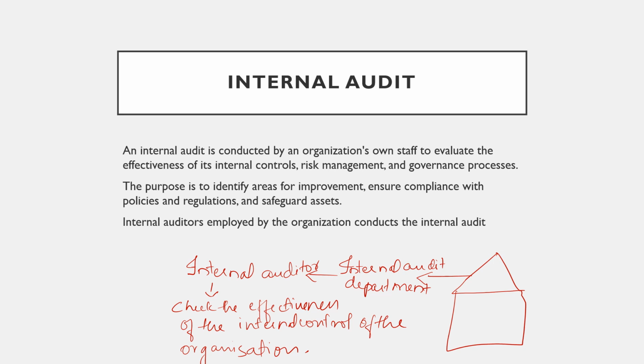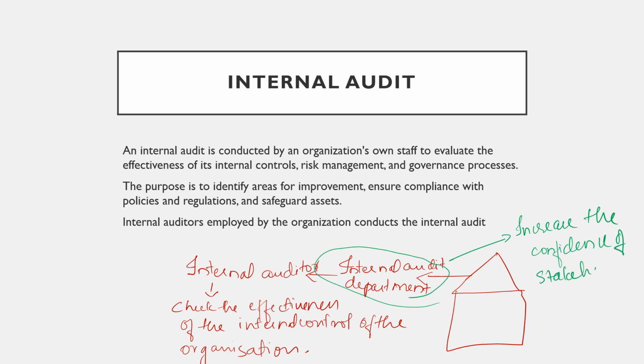So this is what is written: internal audit is conducted by an organization's own staff to evaluate the effectiveness of its internal control. And if a company has an internal audit department, it increases the confidence of stakeholders. Then the purpose is to identify areas of improvement and ensure compliance with policies, regulations and safeguards.